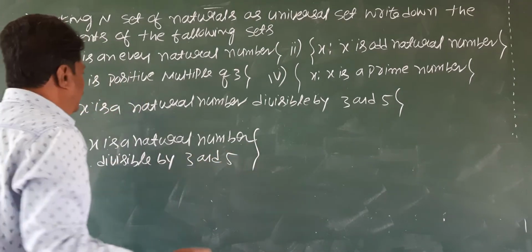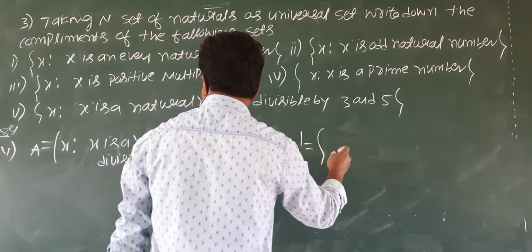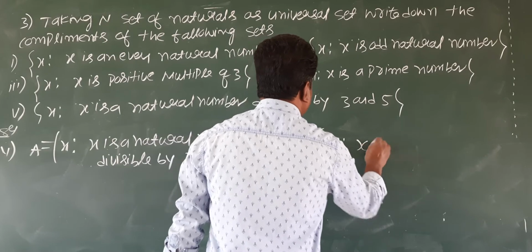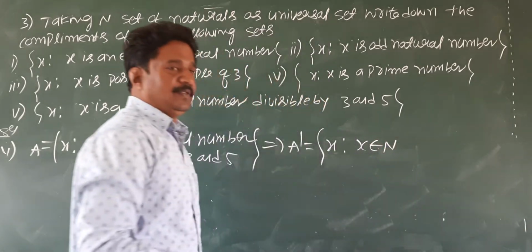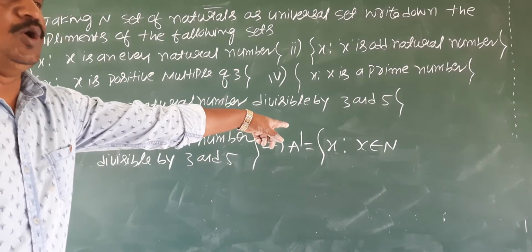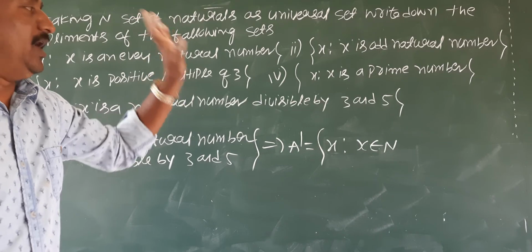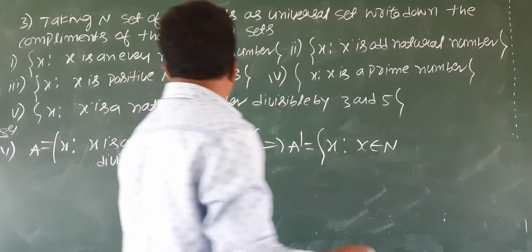Write the complement. That implies A dash is x such that x belongs to N. Complement elements always belong to the universal set.